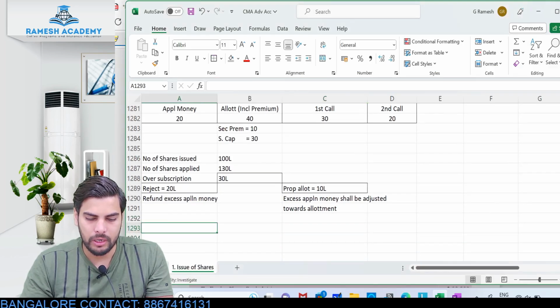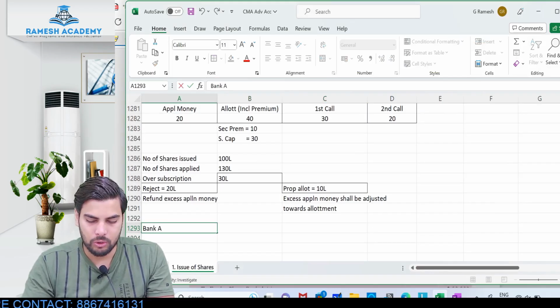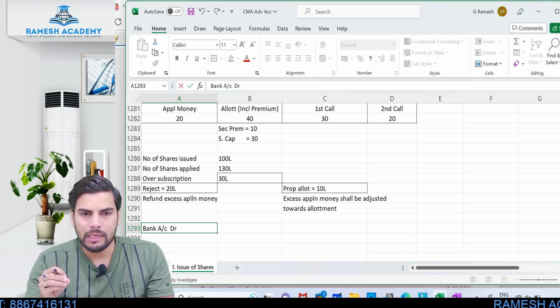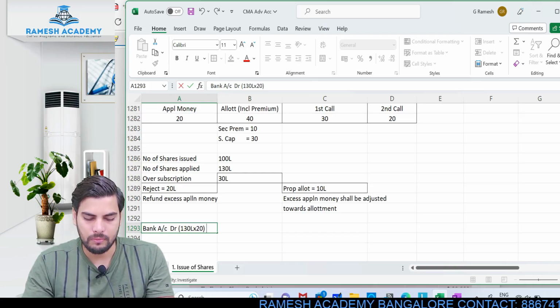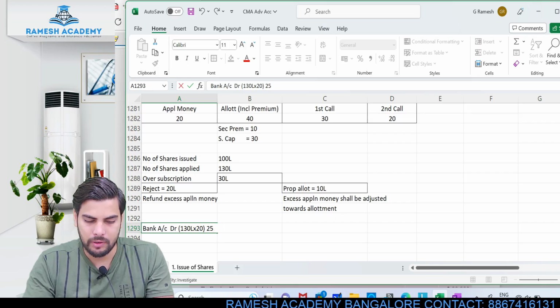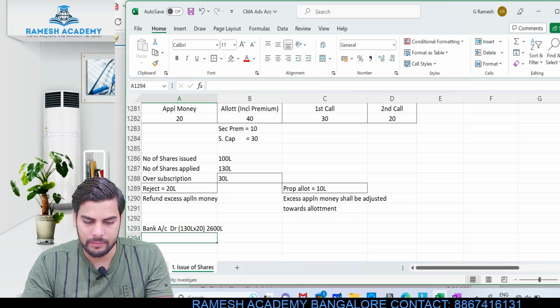All we need to do is just pass the journal entry. So the first journal entry would be with respect to collection of application money. Bank account debit. Now you guys think and tell me whether I would have received the application money pertaining to 100 lakh shares or 130 lakh shares. Don't you think I would have collected the application money pertaining to 130 lakh shares? So 130 lakh into 20. This would be 2600, right? So 2600 lakh